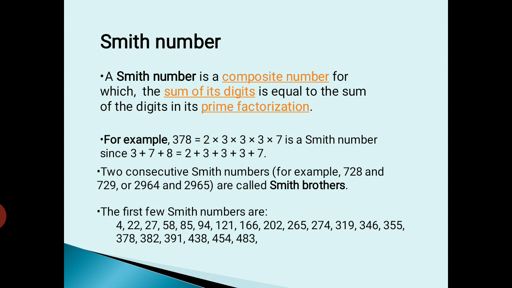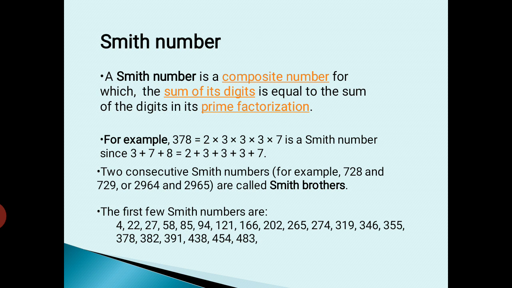Next one is Smith number. What is a Smith number? Here I consider the number 378. I have to find the prime factors of this number. I get the prime factors as 2, 3, 3, 3 and 7. I have to add these values: 2 plus 3 plus 3 plus 3 plus 7. I get 18. Okay, fine.